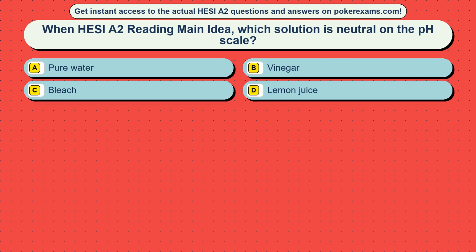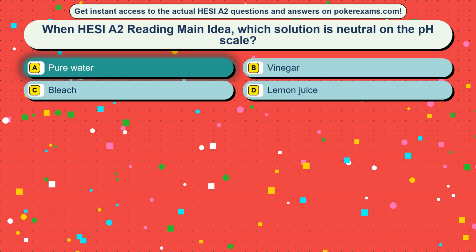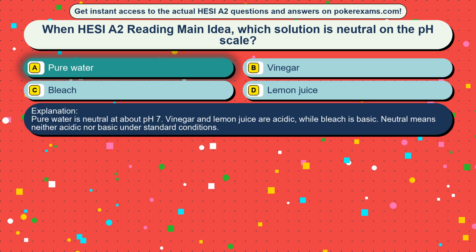Question 49. When HESI A2 reading main idea, which solution is neutral on the pH scale? Option A: Pure water. Option B: Vinegar. Option C: Bleach. Option D: Lemon juice. The correct answer is option A, pure water. Pure water is neutral at about pH 7. Vinegar and lemon juice are acidic, while bleach is basic. Neutral means neither acidic nor basic under standard conditions.